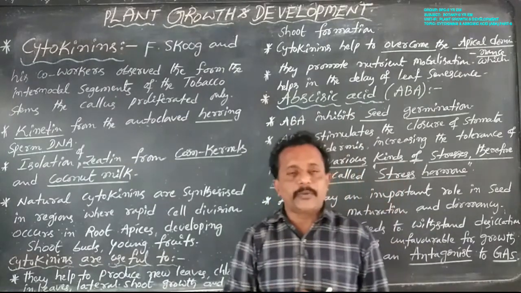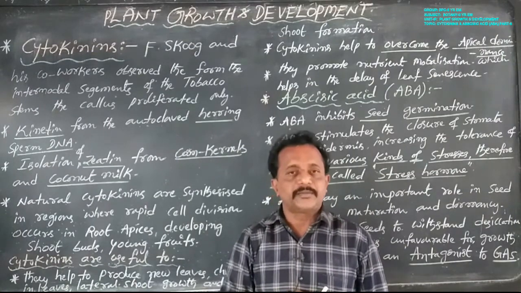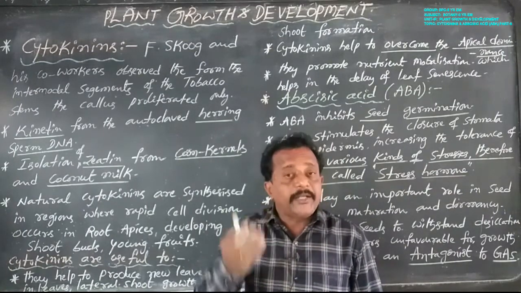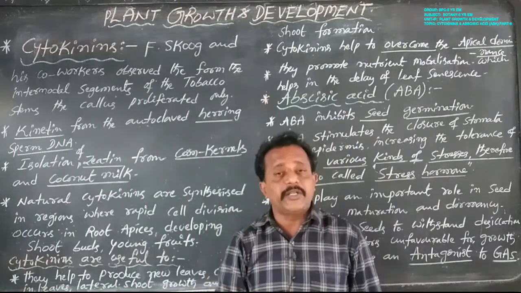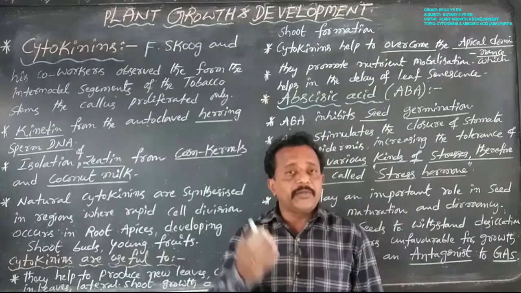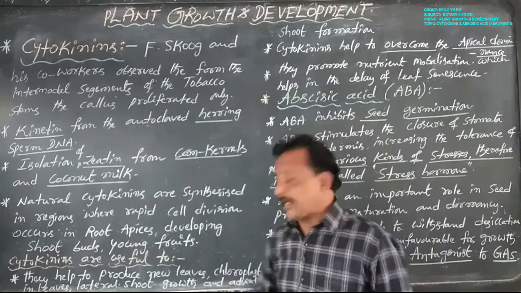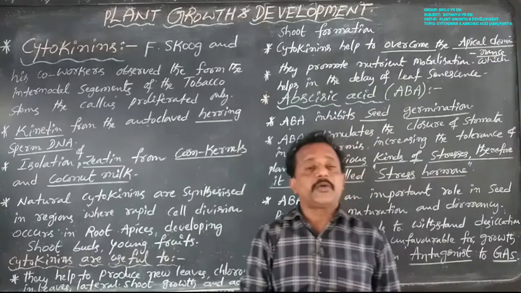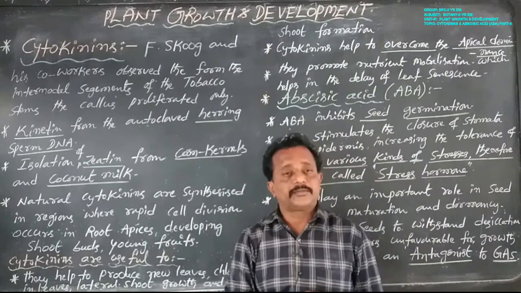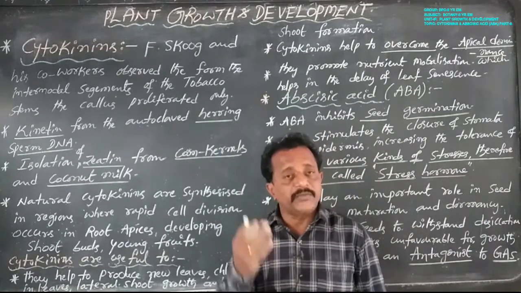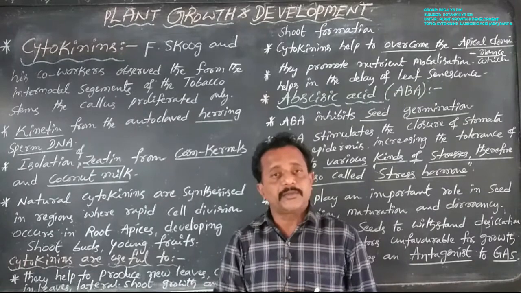New leaves are developed by cytokinins, and leaves contain chloroplasts, so they are always green in color, to make their own food material with the help of cytokinin. New leaf formation and chloroplasts in leaves occur with the help of cytokinin.